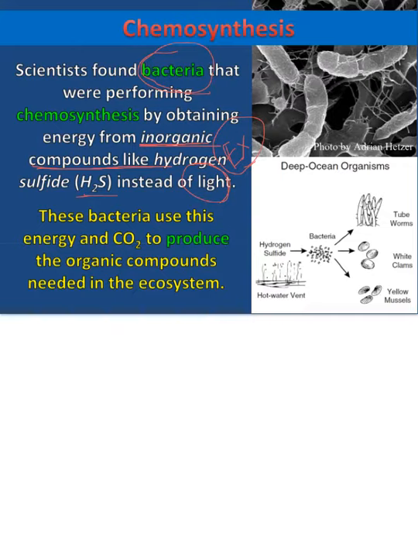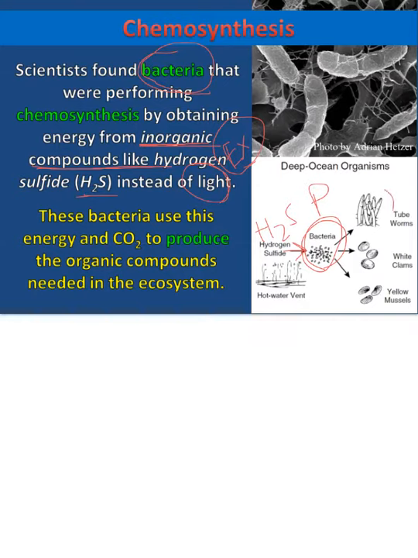So here's bacteria in this food web, and they are the producer. They're taking the place of the plants on land. And they're getting all of their energy from the hydrogen sulfide, H2S, because it's being spewed out of these hot water vents, the hydrothermal vents. So the H2S would kind of be like the sunlight in other food webs. Usually the plants would be the producer, and now the bacteria is filling that niche, that role of producer.